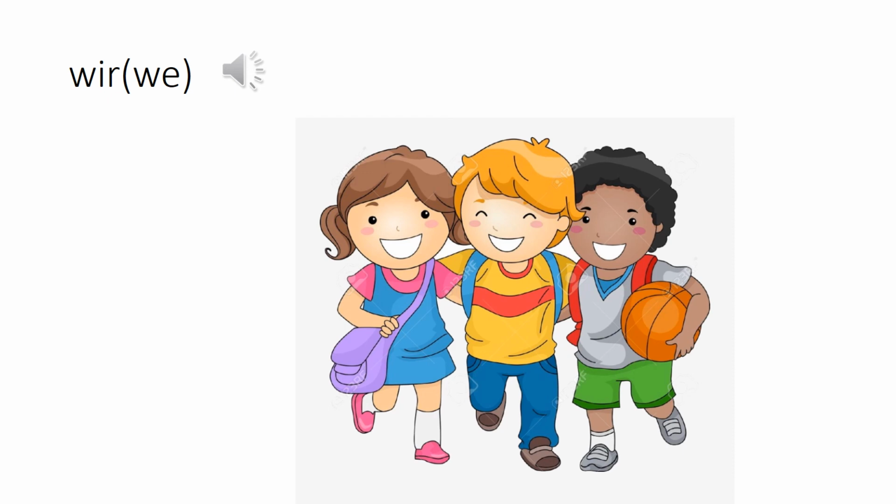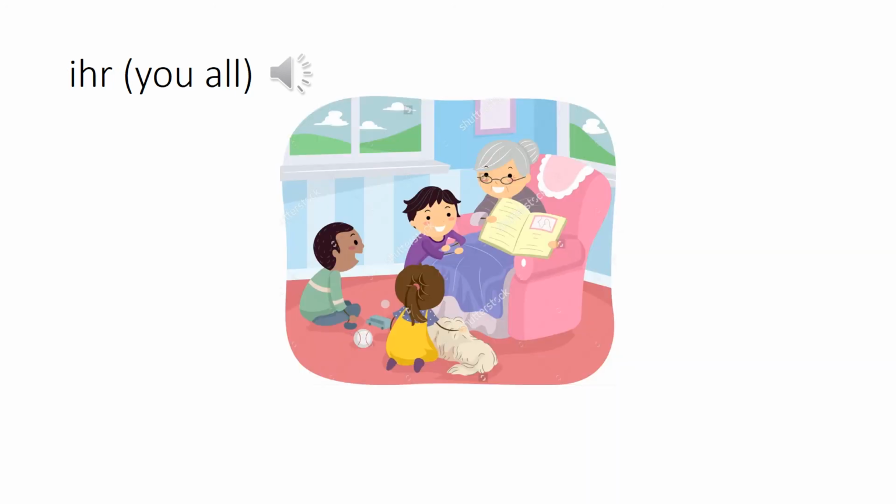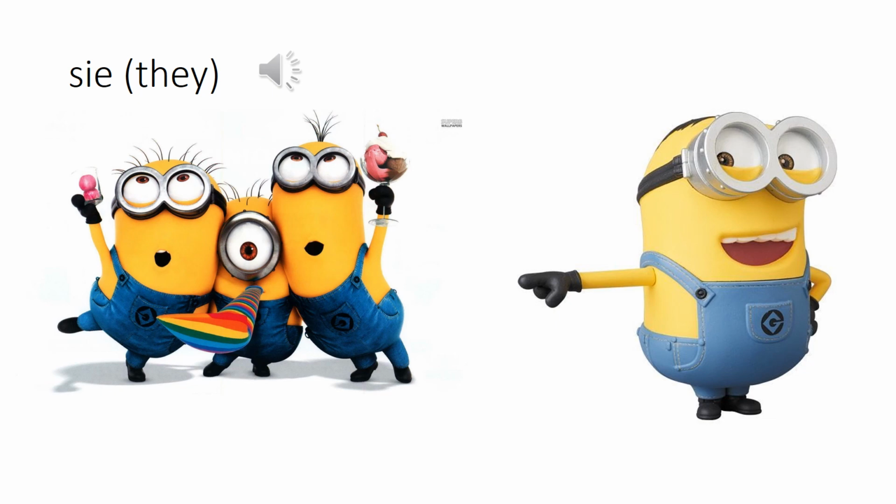Wir means we. So the speaker is talking about himself and some other people with him. So it is a group. So he's talking about us, we. So it is we, first person. Ihr means you all. Like you see in the picture, the granny is talking to multiple people at a time. Like I am talking to you all. So I will say ihr. Sie means they. The speaker is talking to the listener about some third party and that too multiple people, which is they, plural. So it is they. Correct? So we will say sie, third person.